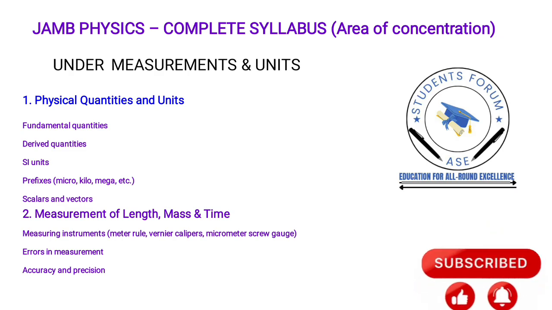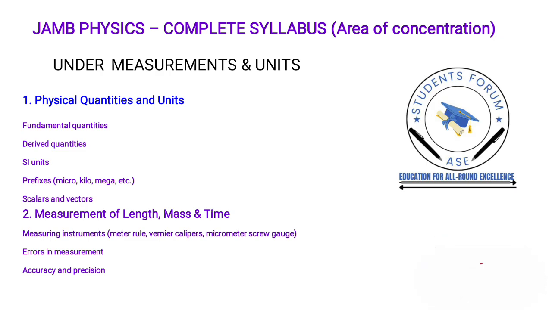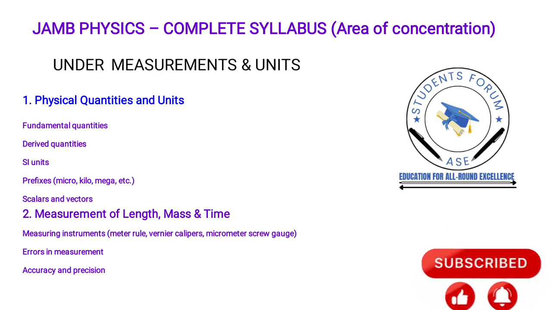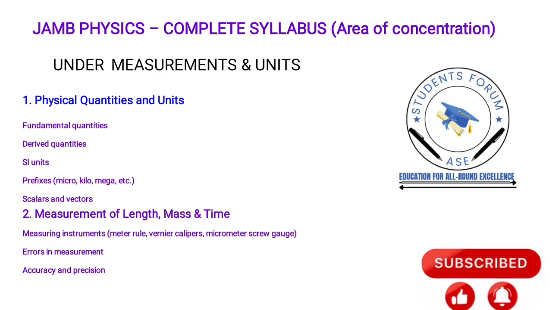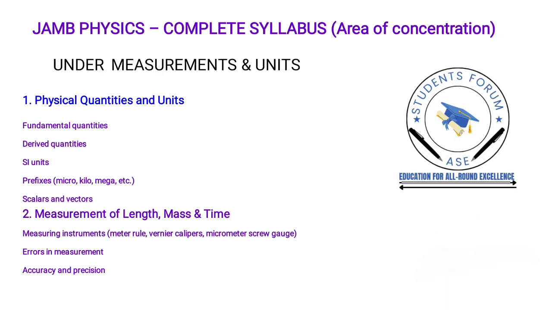Another thing you have to know in this aspect is the measuring of length, mass and time. That's measuring instruments: meter rule, vernier calipers, micrometer screw gauge, errors in measurement, and accuracy and precision. These are what is under physical quantities and units, that's under measuring and units.